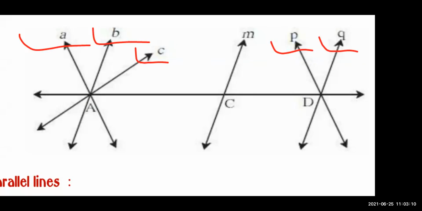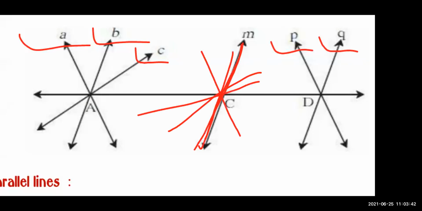Now, last, point of concurrence. What is our point of concurrence? Very good. Point of concurrence is A. Very good. A and C? Is C our point of concurrence? Yes or no? No. Very good. C is not our point of concurrence. Why? Because only one line is passing through C, not 2, 3, 4.